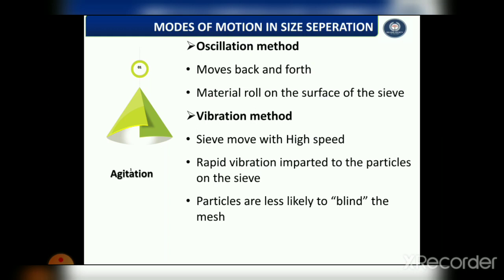Now the next one is the vibration method. In the vibration method, the sieve moves with high speed. Rapid vibration is imparted to the particles on the sieve, and due to this effect, particles are less likely to blind.